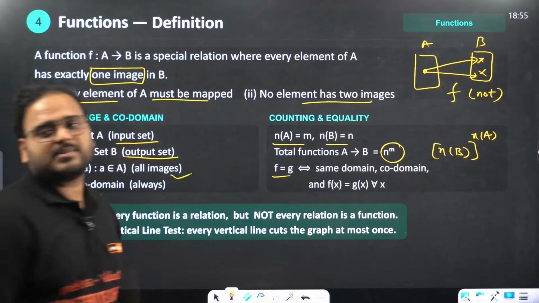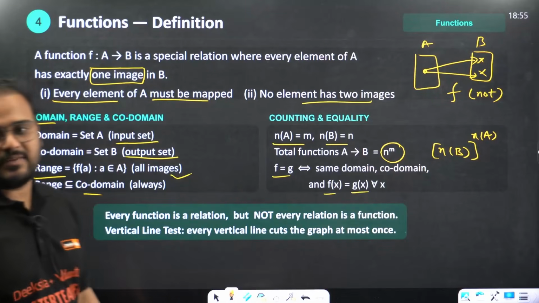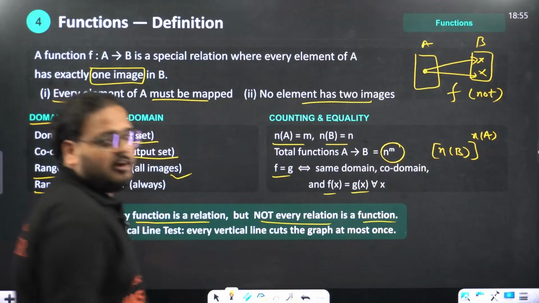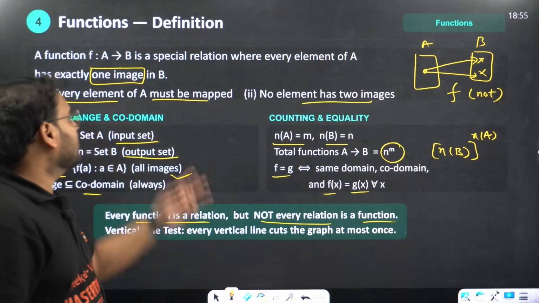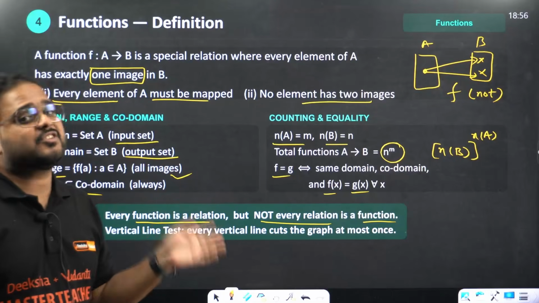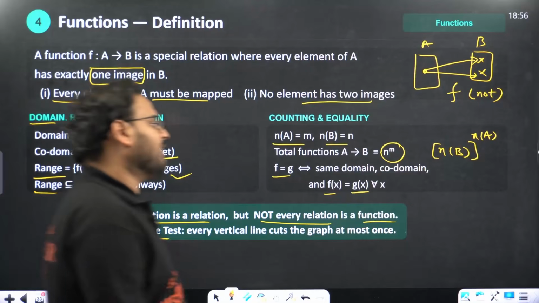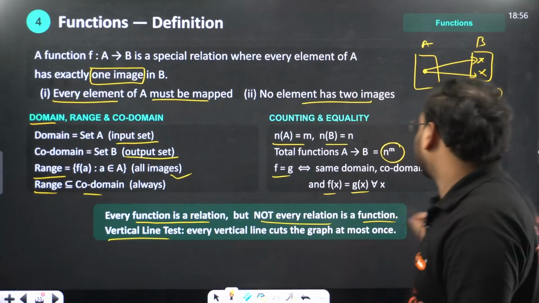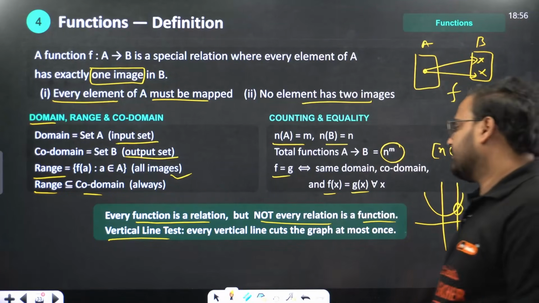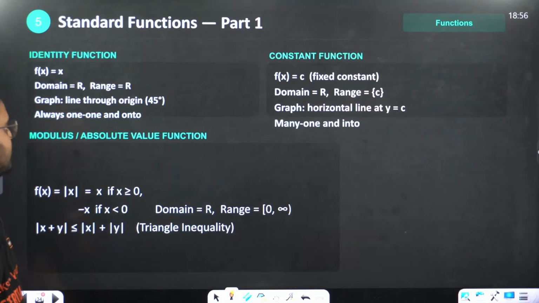If f and g are the same, they must have the same domain and the same codomain, and f(x) and g(x) must be equal for all x values. Every function is a relation, but not every relation is a function. For a relation to be called a function, these two conditions must be true. You can do a vertical line test for any function. Draw the graph and draw a vertical line. If you get at most one intersection, it is a function.